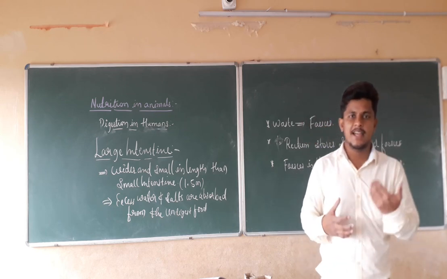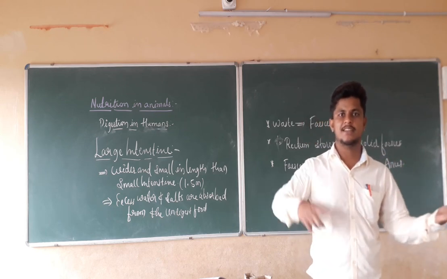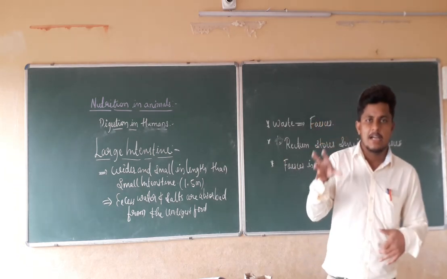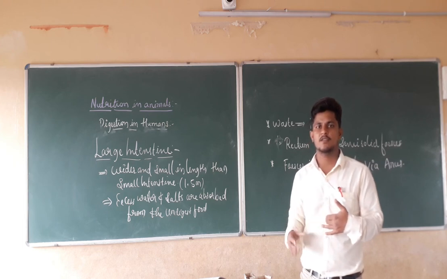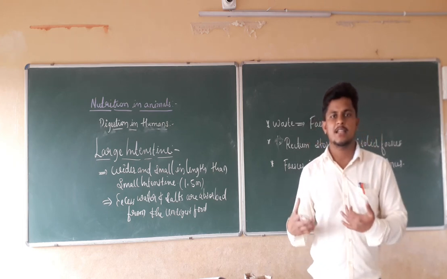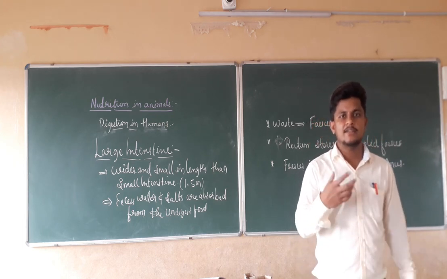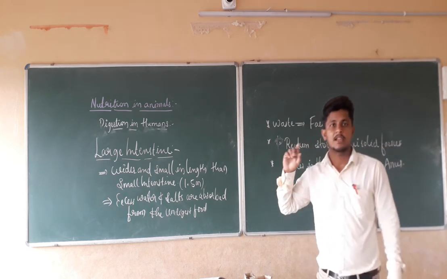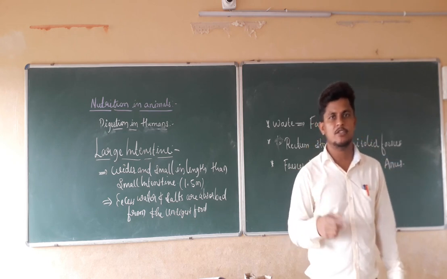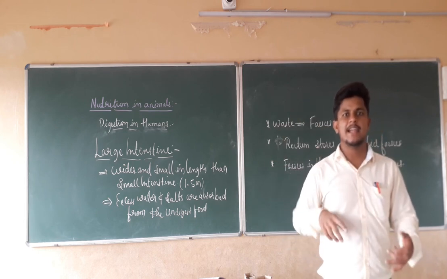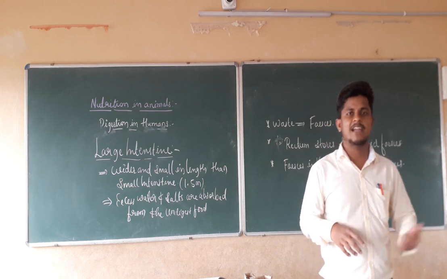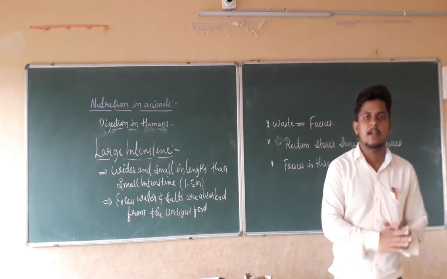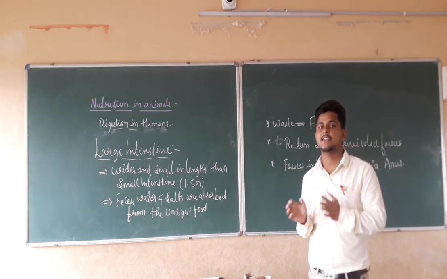At last, the undigested food present in the small intestine passes to the large intestine. In the large intestine, water as well as salts are absorbed from the undigested food and it remains as waste. That waste is in semi-solid form and is stored in the rectum. After some time, it is thrown away by the anus. And here digestion in human beings is complete.